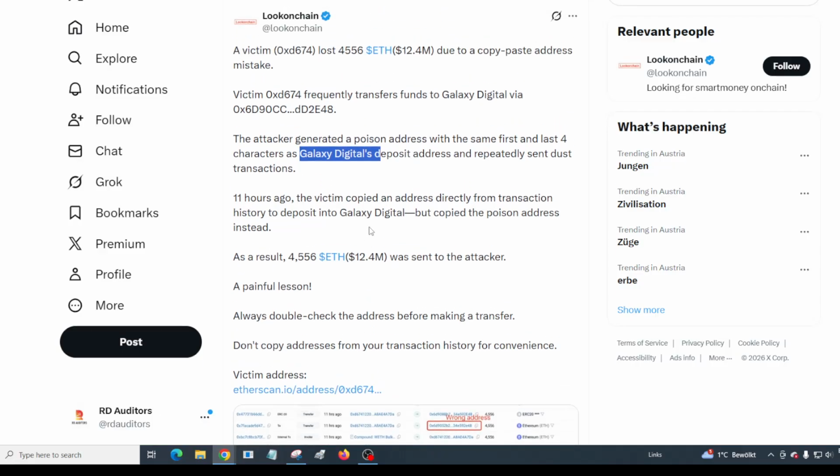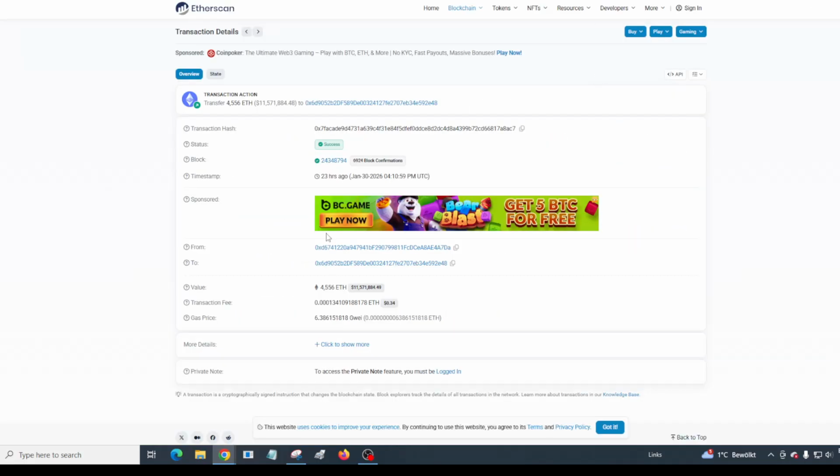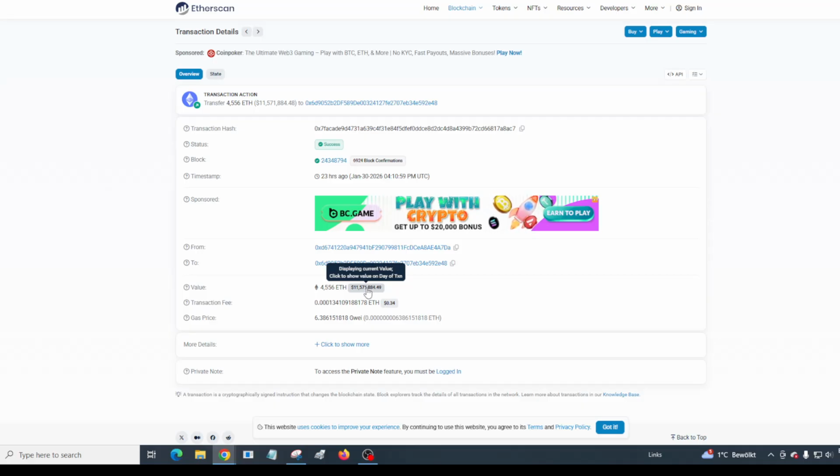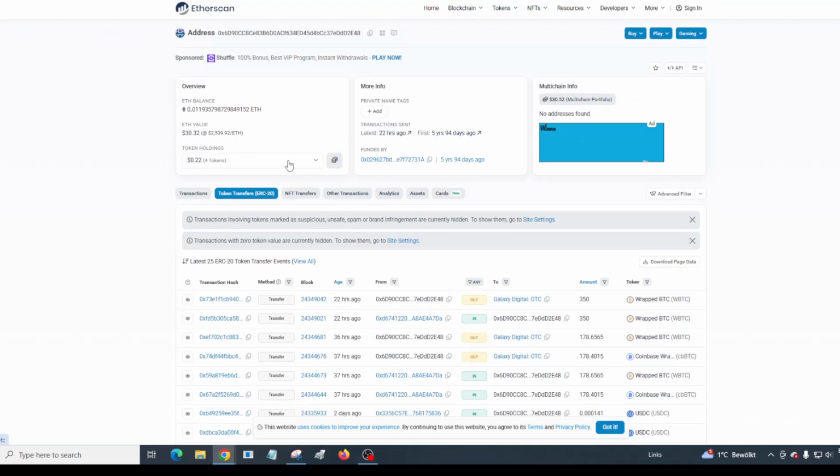Now, it's very important for you to be aware that this is the transaction. This actually occurred 23 hours ago. It was sent to this hacker's wallet. They thought it was being sent to the Galaxy Digital wallet, but it was sent to the hacker's wallet. So 11.5 million here, and there was obviously a lot more sent. There was probably another 800,000 sent thereafter. So this was just a sad situation. And then this was the address of the victim.